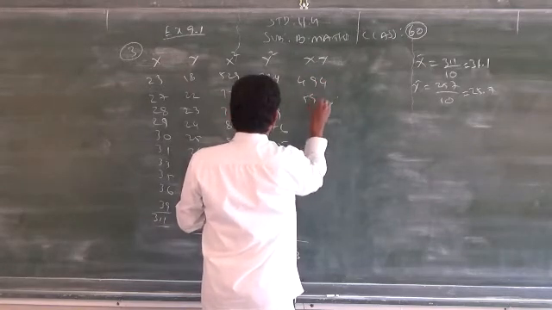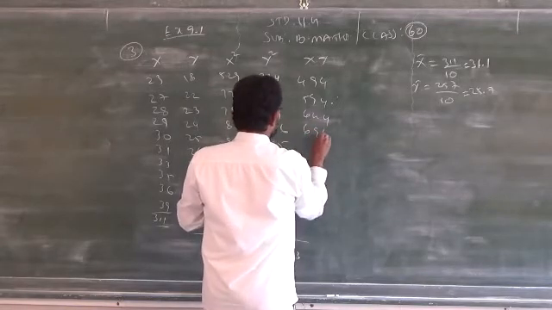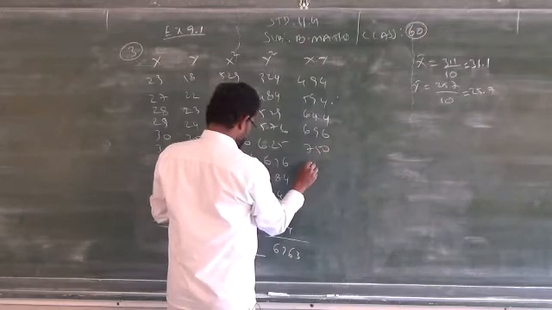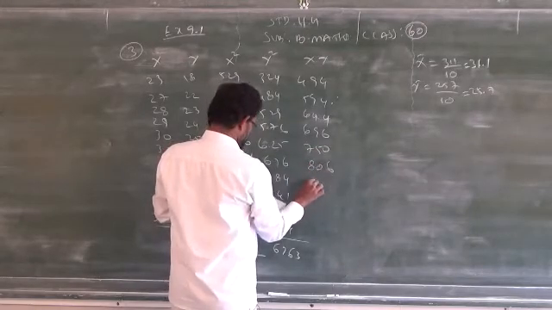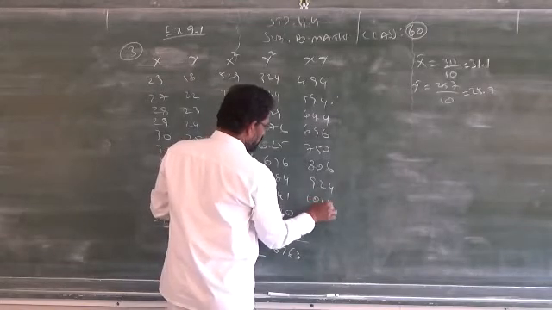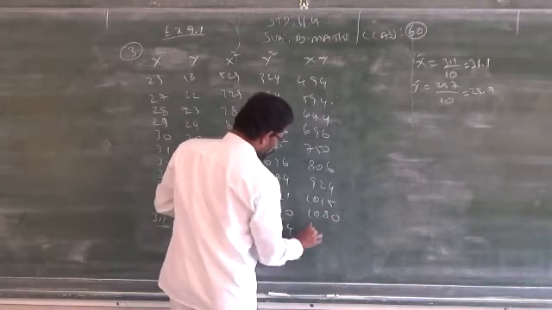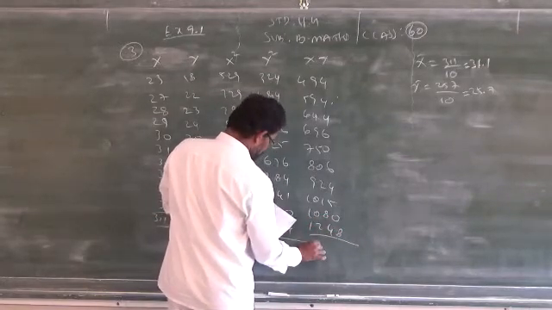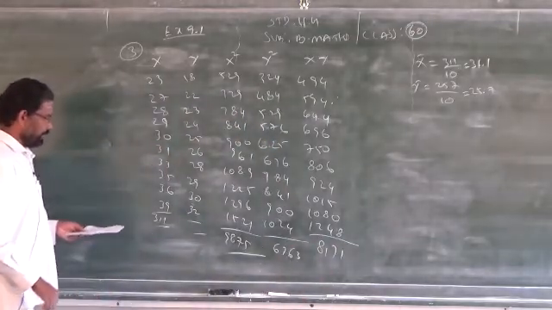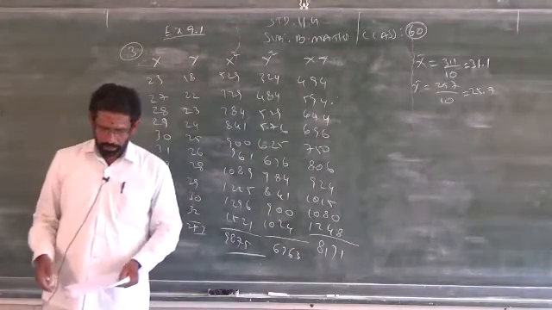494, 594, 644, 696, 750, 806, 924, 1015, 1080, 1248. This total is 8171. So I know all the totals. Clear? This is how much? 257. So what is the formula for the third one?